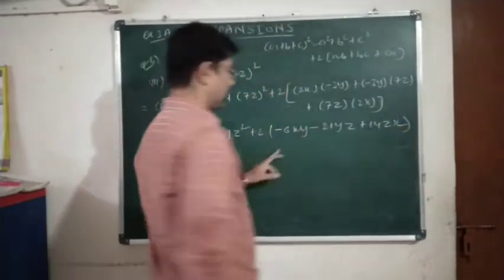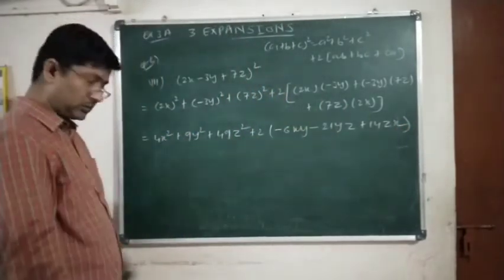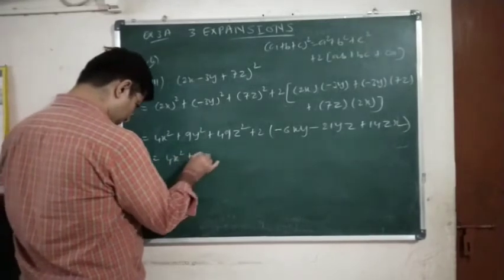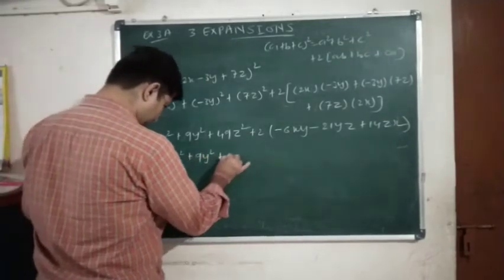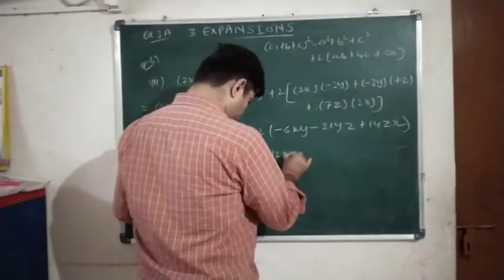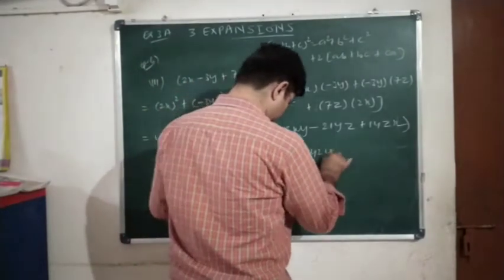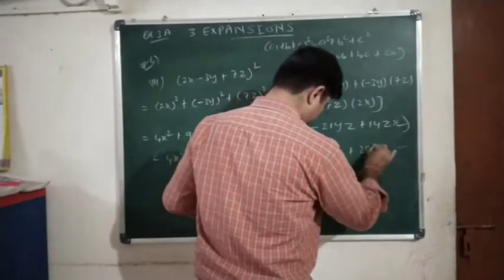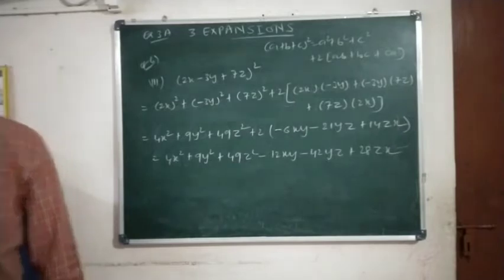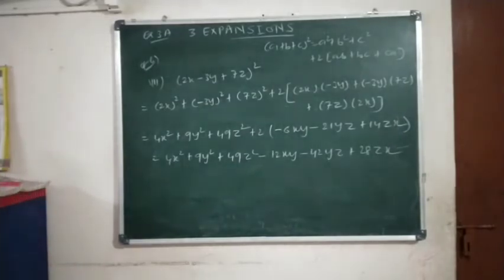Finally, we'll multiply the three terms by 2 and we will open the bracket. So 4x square plus 9y square plus 49z square minus 12xy minus 42yz plus 28zx. Clear? So question number 6, second one, third one is done.